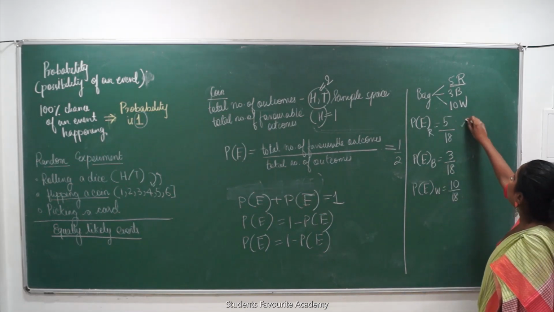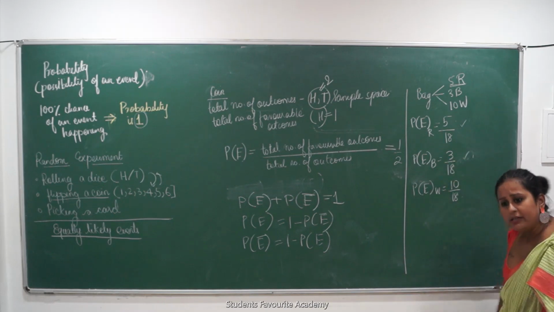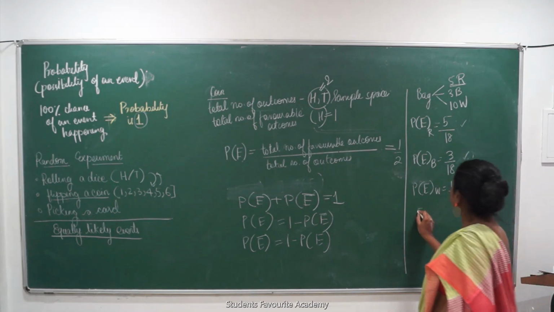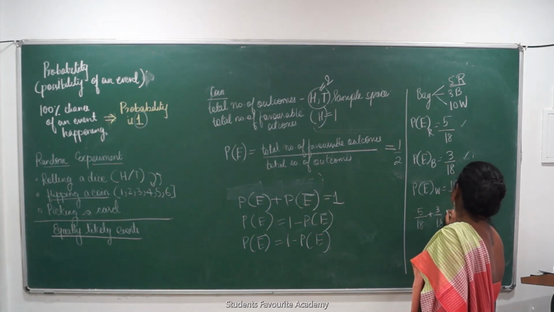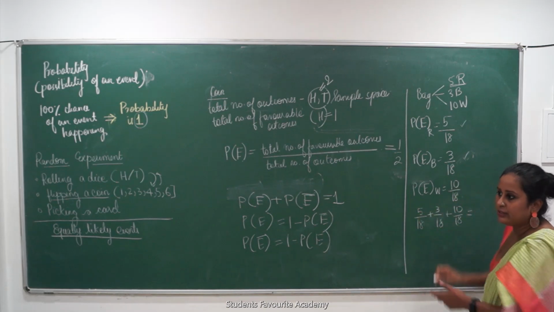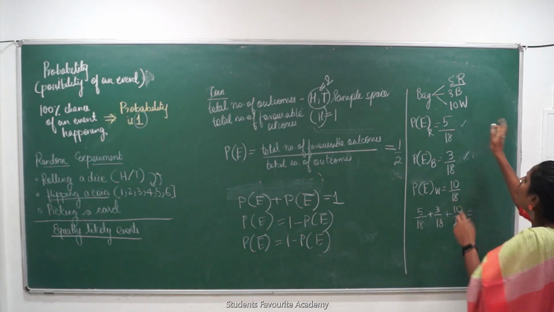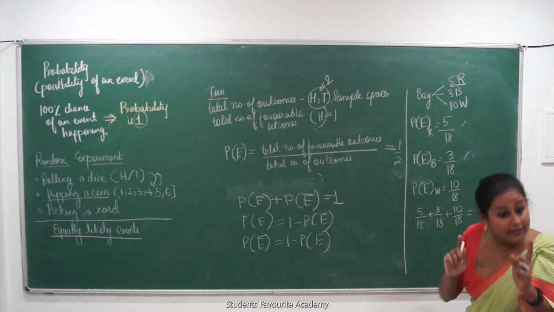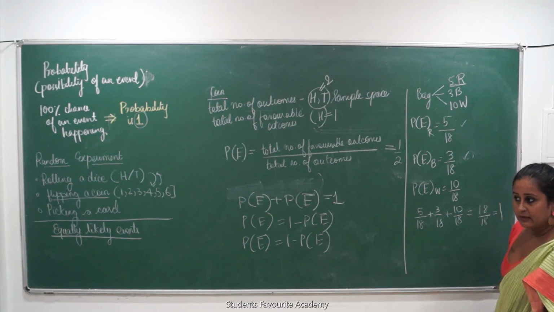Chances of getting the red ball is different, chances of getting the black ball is different, and white ball is different. Now let's add all of them. How much should I get? 18 upon 18. That is? Can I say these are the only possible probabilities? ऐसा तो नहीं कि मैंने निकाला तो अंदर से बतख निकला. Ball ही निकलेगा ना? So what is the thing? Probability is always 1. So when I add this, I get 18 upon 18. That is equal to 1.